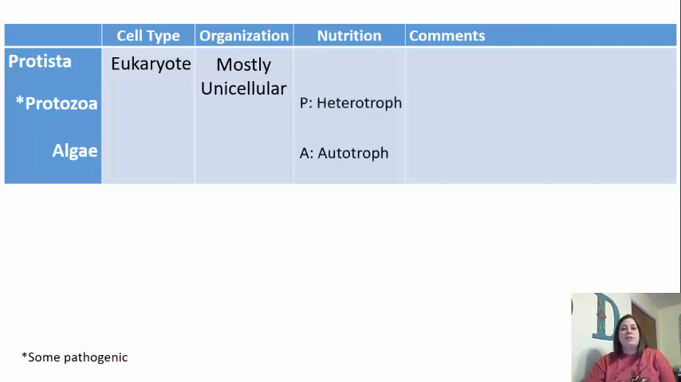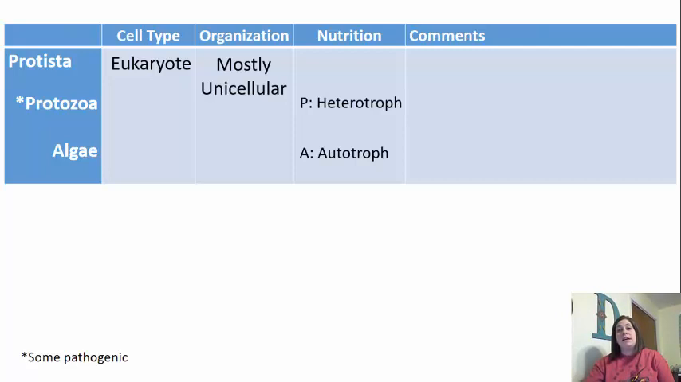We also see that their nutrition is going to be different based on what kind of protista we're looking at. So if we look here, we have protozoa and algae both listed. The protozoa are the animal-like organisms, and these guys are going to be heterotrophs, meaning they have to consume their food.